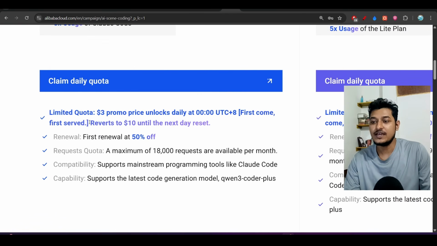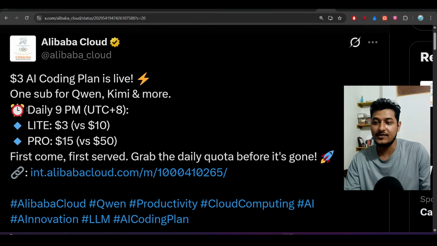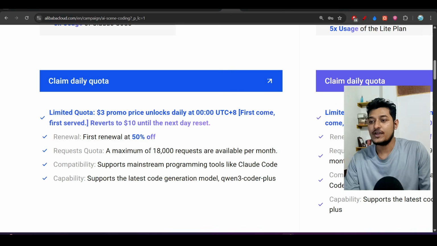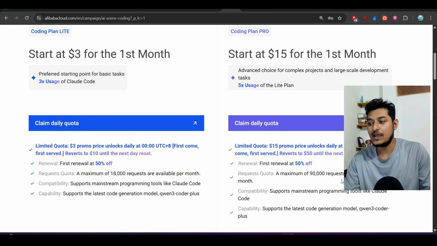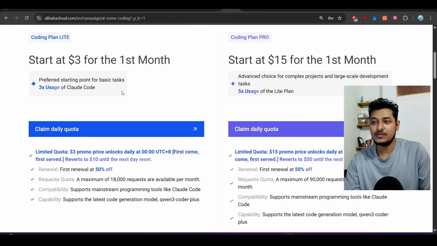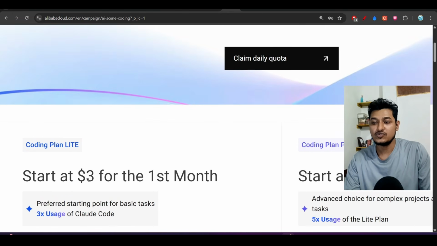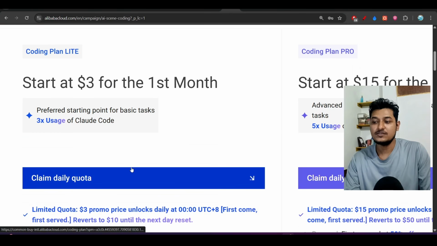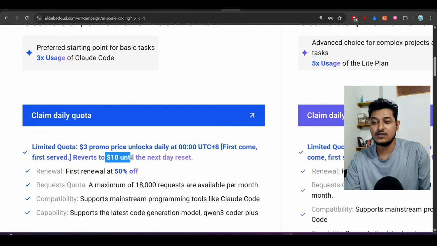And here you see that this $3 promo price unlocks daily at this time. So basically they have published one post, and there they mentioned that daily at 9 p.m. if you come to this website, then you can get access to this $3 plan, and this is first come first serve. Currently I am making this video at 9:59, that means around 10 p.m., but here you see that I am getting access to this $3 coding plan. Now this is for the first month, and after this first month you will be charged $10.